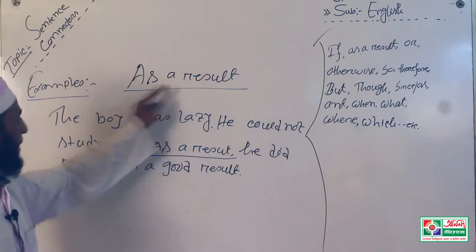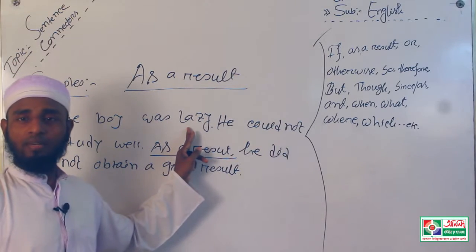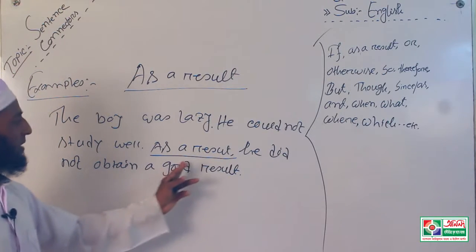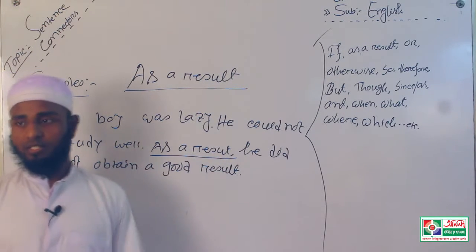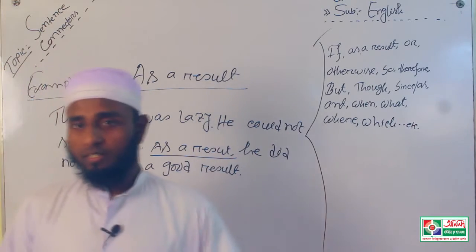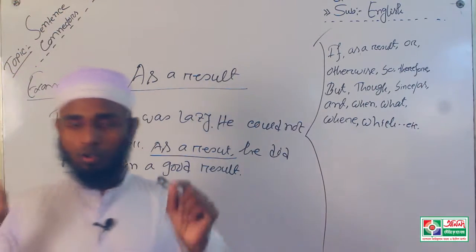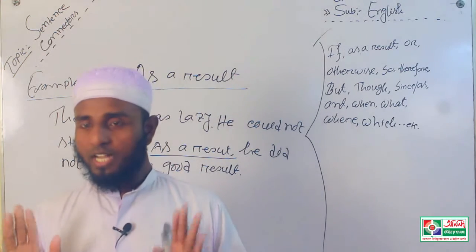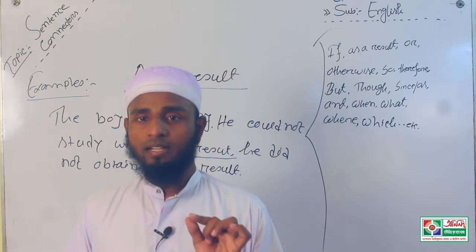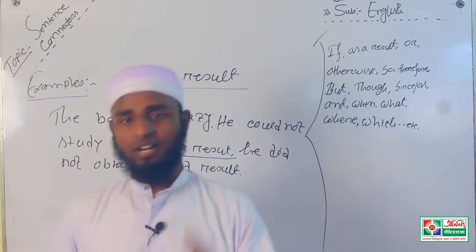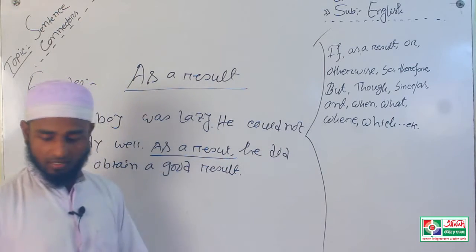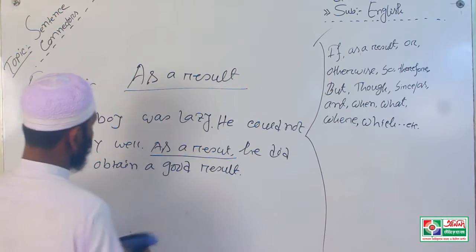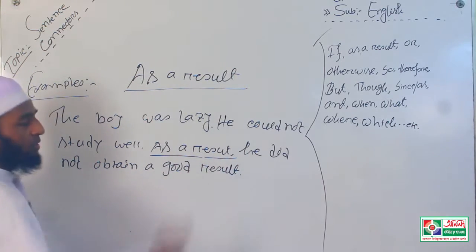The boy was lazy, he couldn't study well, and as a result, he didn't obtain a good mark. That means he didn't obtain a brilliant result. As a result, I hope you have understood.